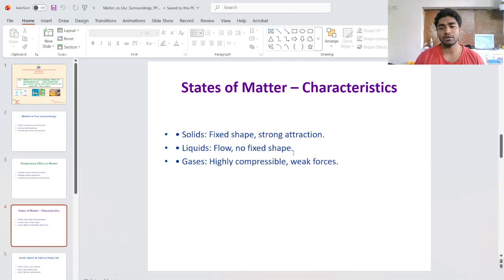So liquids have no fixed shape and can move or flow. Then gases are highly compressible and have weak forces. The gas molecules move at a larger speed, so it is highly compressible. It only interacts when compressed to lower states. So gas is the highest energy state of matter.